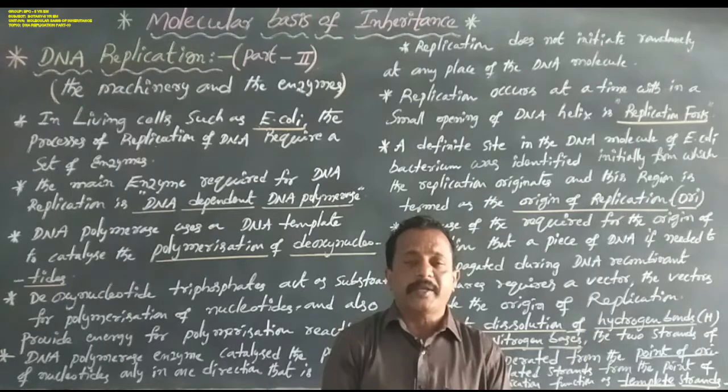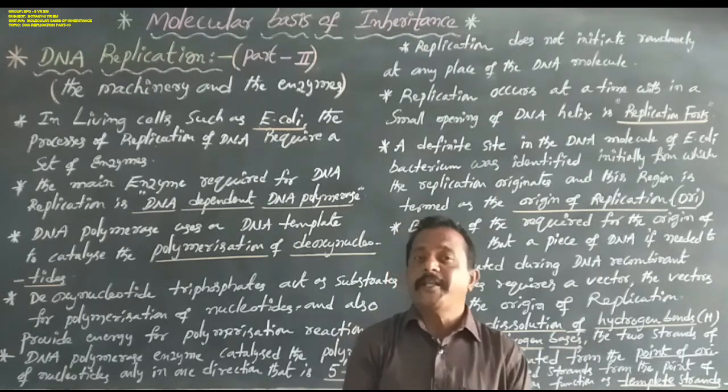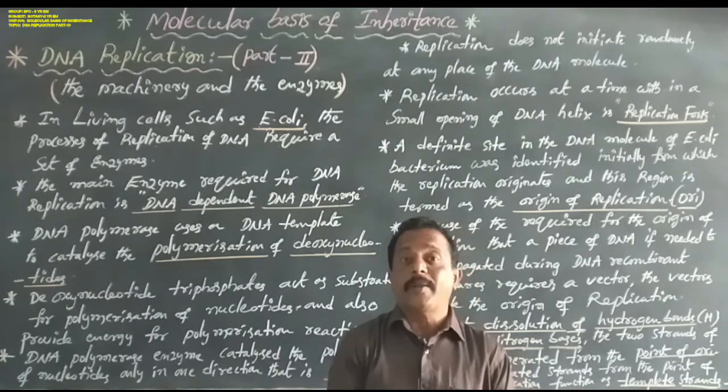But in DNA replication, the very useful enzyme is DNA dependent DNA polymerase. This replication process uses the main enzyme, DNA dependent DNA polymerase.